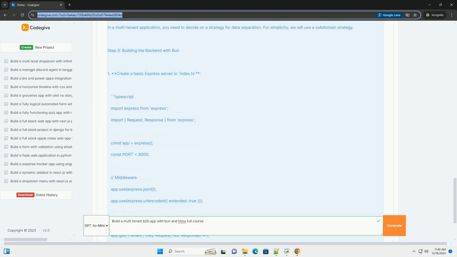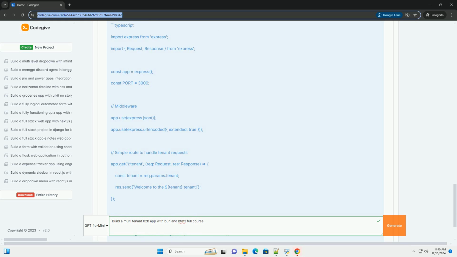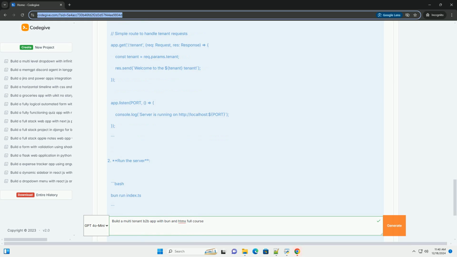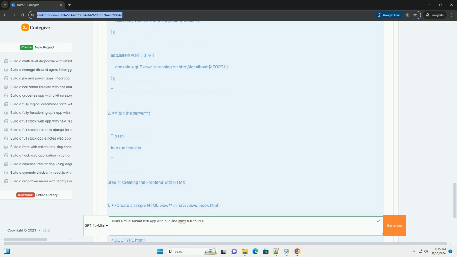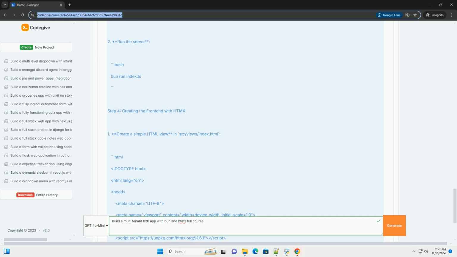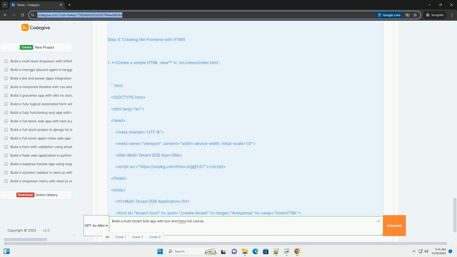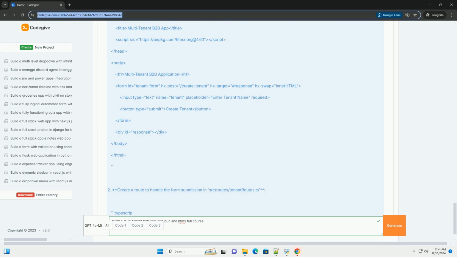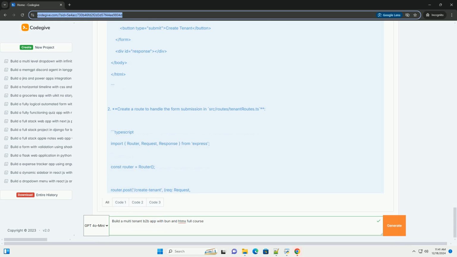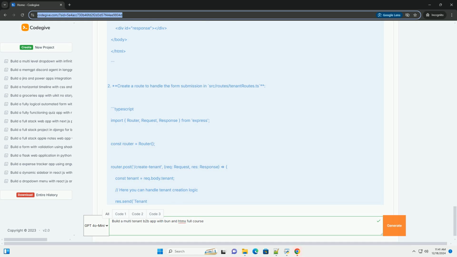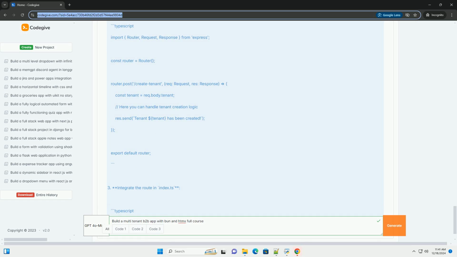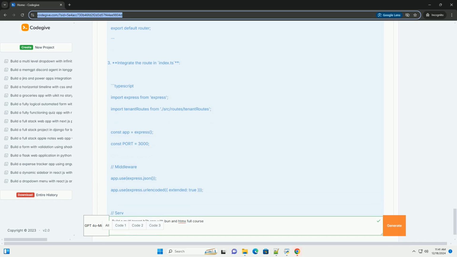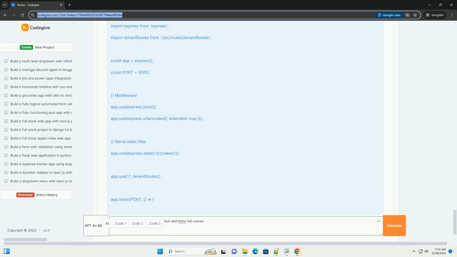Prerequisites: 1. JavaScript/Node.js knowledge. Familiarity with JavaScript is essential. 2. Basic HTML/CSS knowledge, understanding of creating web pages. 3. Bun. Make sure you have Bun installed. You can install it from Bun's official website, https://bun.sh. 4. HTMX, this will be included via CDN.